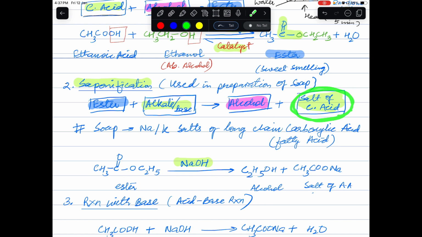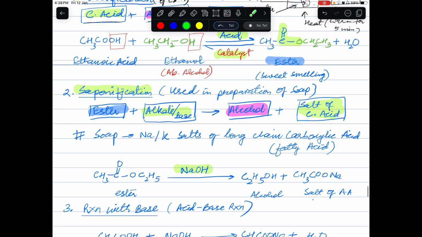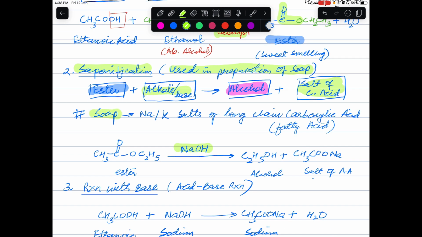This salt of carboxylic acid is nothing but just like a soap molecule, and therefore this reaction is called saponification. Okay, because this reaction is used in the preparation of soap. What is soap? Soap is the sodium or potassium salt of a long chain carboxylic acid or fatty acid. We discussed what fatty acids are.